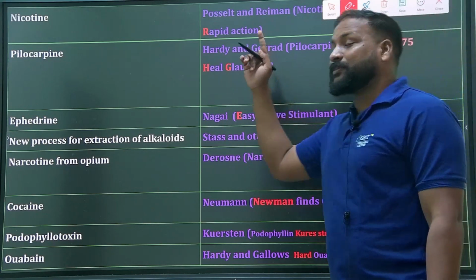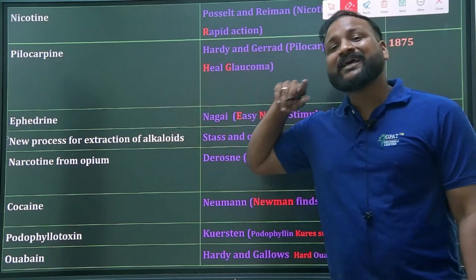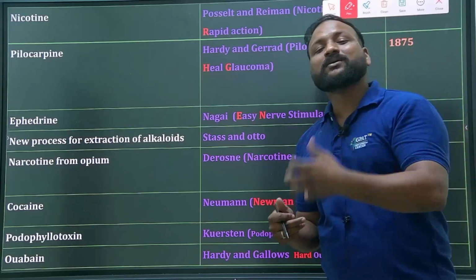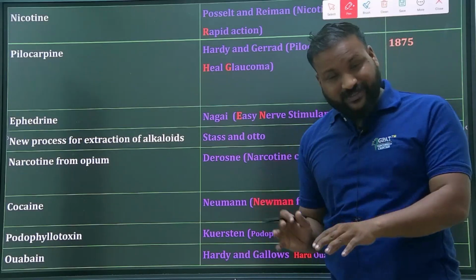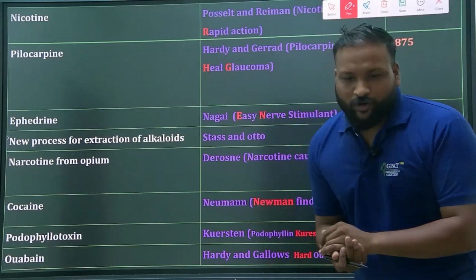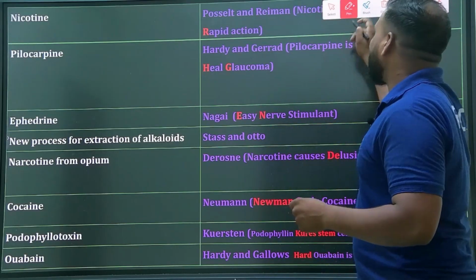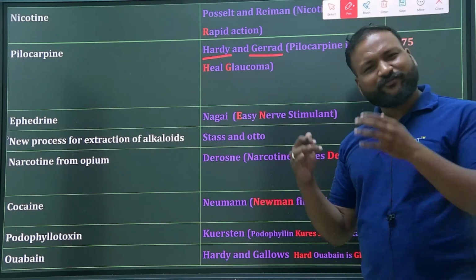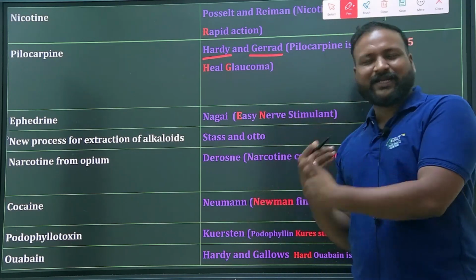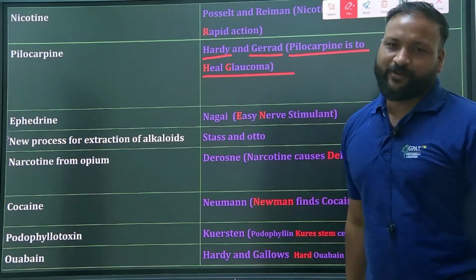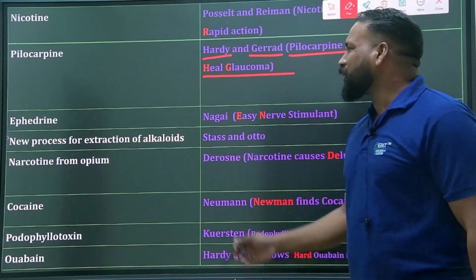Next, pilocarpine is an imidazole alkaloid obtained from Pilocarpus jaborandi, family Rutaceae. It is mainly important for ophthalmic preparations to treat glaucoma. It was discovered by Hardy and Gerard, and from the same first letters we can create a mnemonic: pilocarpine is to heal the glaucoma.